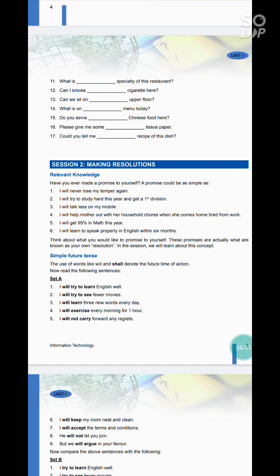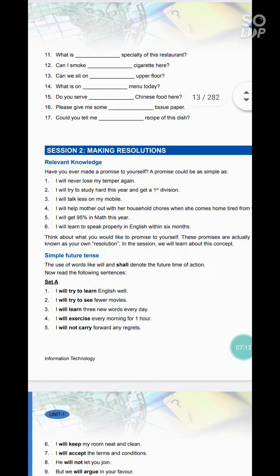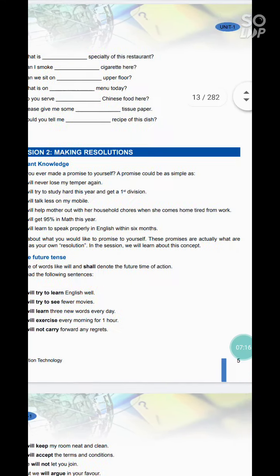Of course. A promise could be as simple as, means the following 6 points are the example of the promises. Okay. First is, I will never lose my temper again. Second is, I will try to study hard this year and get a first division. I will talk less on my mobile. I will help mother out with the household chores when she comes home tired from work.